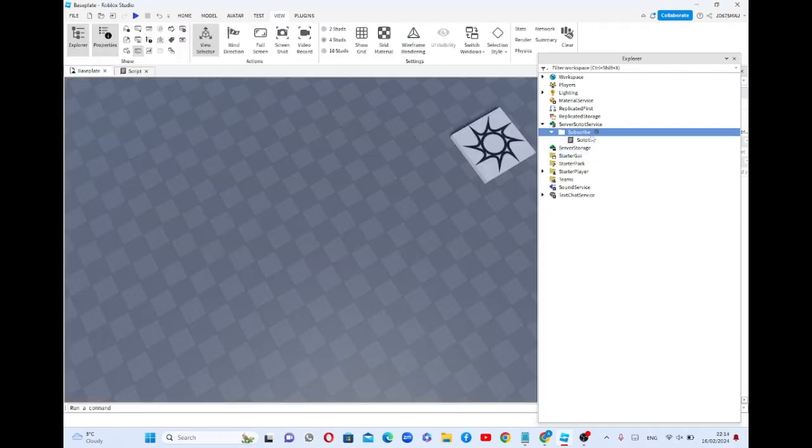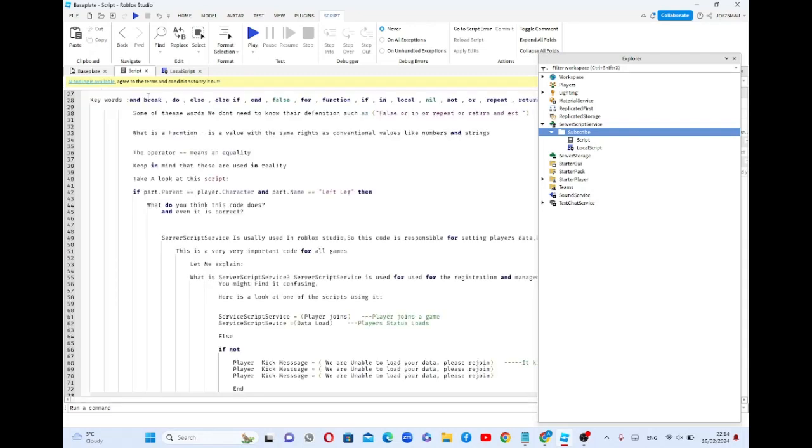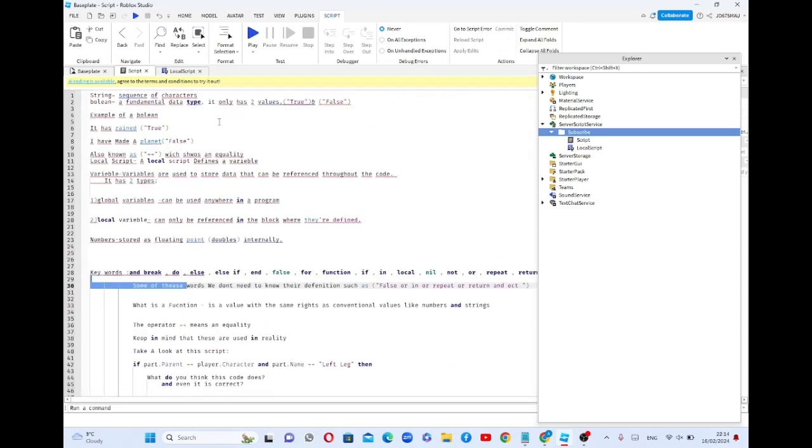So you'll be asking me, what is the difference between script and local script? Local script is a script that defines a variable. Here, let me just do something here.